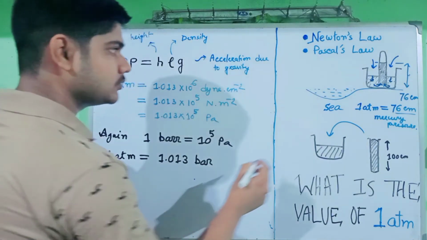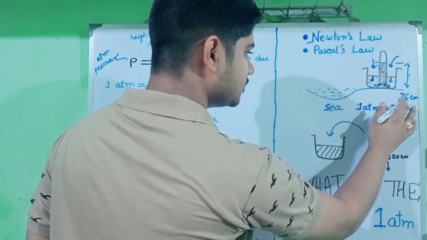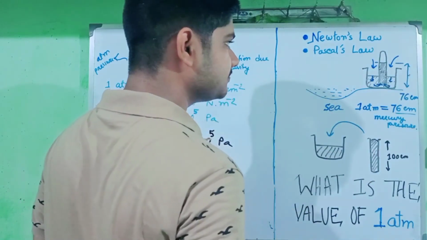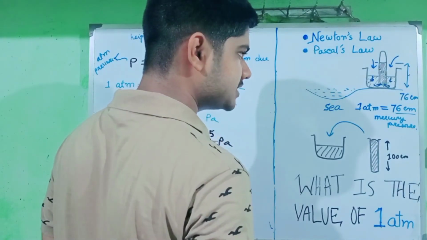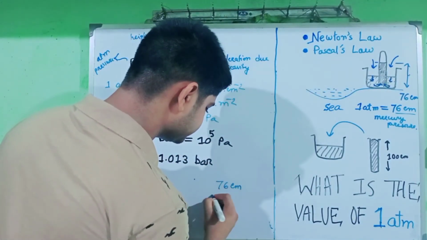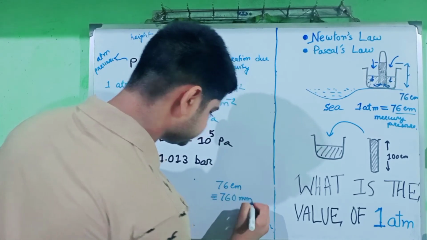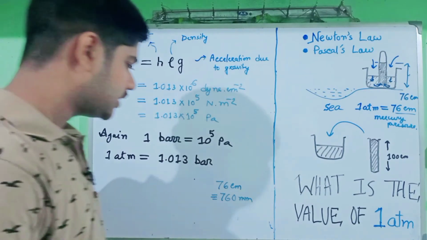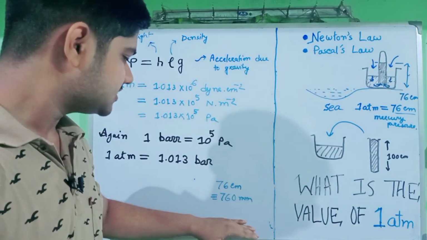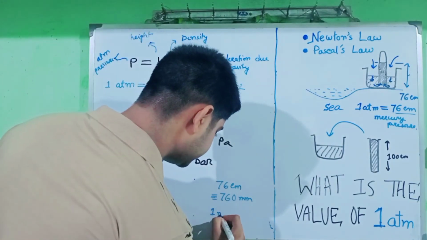Again, we have seen that the pressure exerted by the mercury of height 76 cm is exactly balanced by the atmospheric pressure. 76 cm means 760 millimeter. 1 millimeter mercury exerts a pressure of 1 torr.